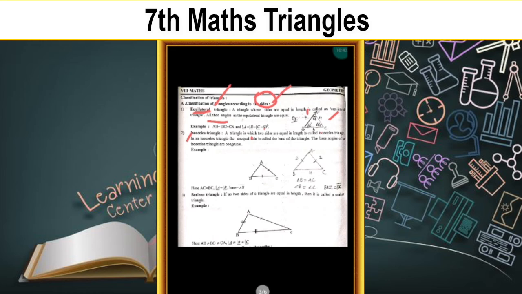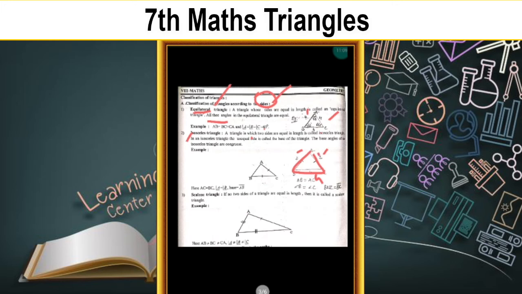The second type of triangle is the isosceles triangle. In an isosceles triangle, only two sides have the same length and the third side is different. Such triangles are called isosceles triangles. See here, children. Here the triangle name is ABC, but these two sides have the same length and the third one is 4 centimeters, children. AB equal to AC.